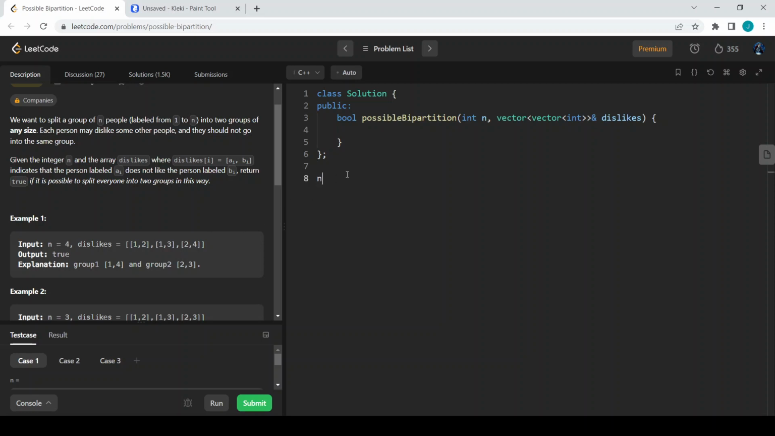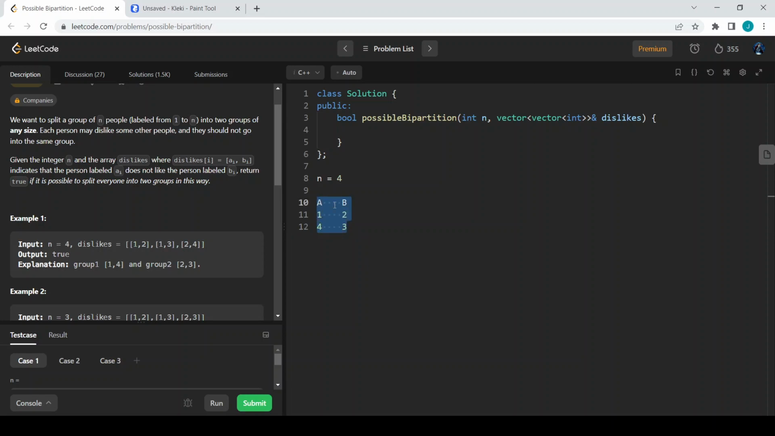In example 1, n is equal to 4, and as you can see, we can have two groups. Let us say I am having groups A and B, and now let us see the dislikes vector. Here 1 and 2 dislike each other, so let us put 1 in group A and 2 in group B. And 1 and 3 dislike each other. 1 is already present in group A, so we can put 3 in group B. And in the third one, 2 and 4 dislike each other. 2 is already in group B, so we can put 4 in group A, and so on.